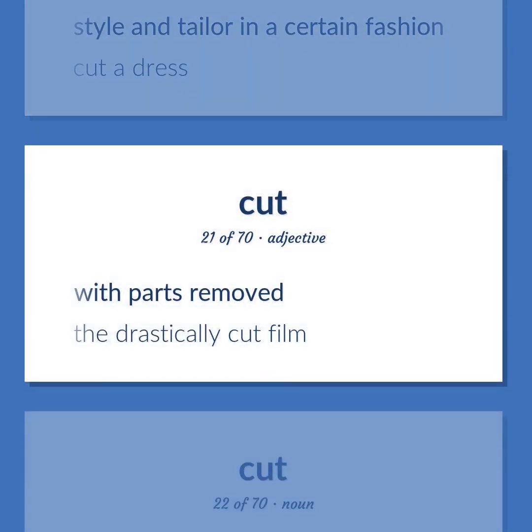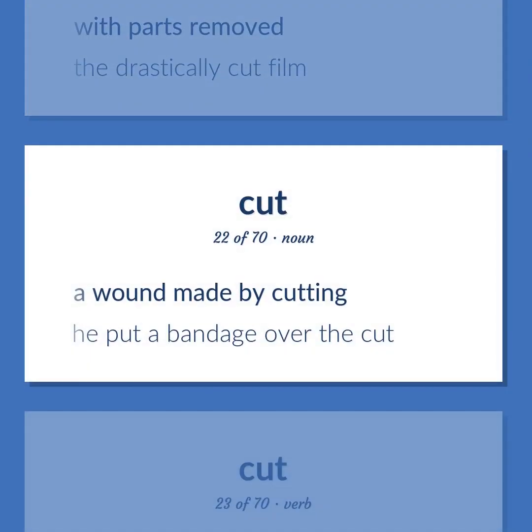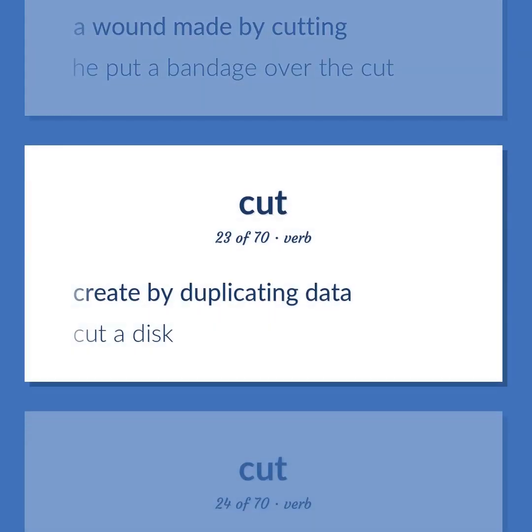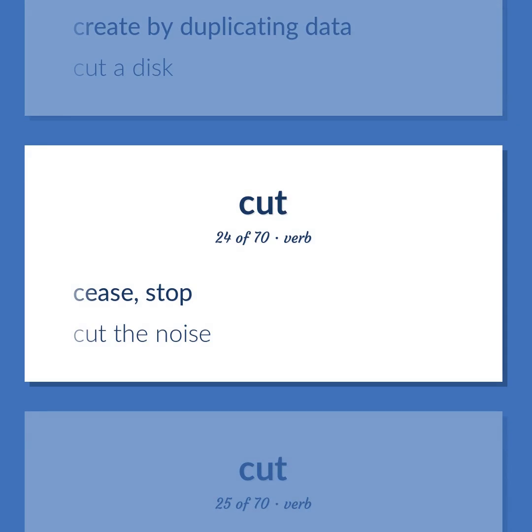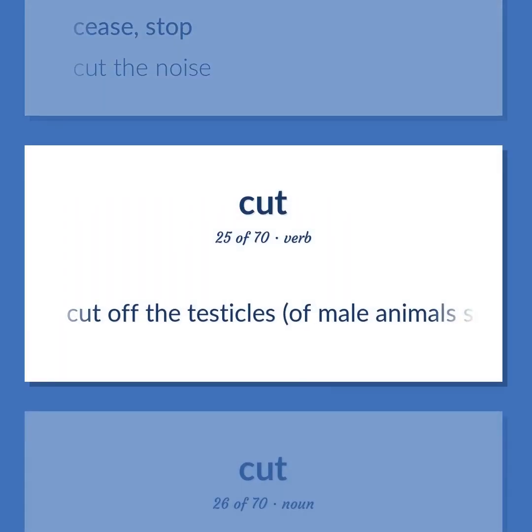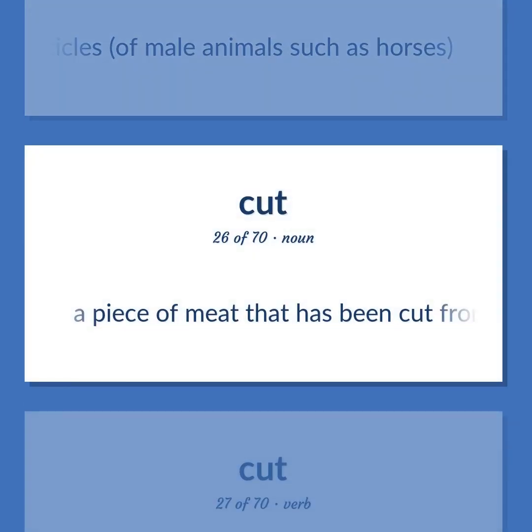With parts removed. The drastically cut film. A wound made by cutting. He put a bandage over the cut. Create by duplicating data. Cut a disk. Cease, stop. Cut the noise. Cut off the testicles of male animals such as horses. A piece of meat that has been cut from an animal carcass.